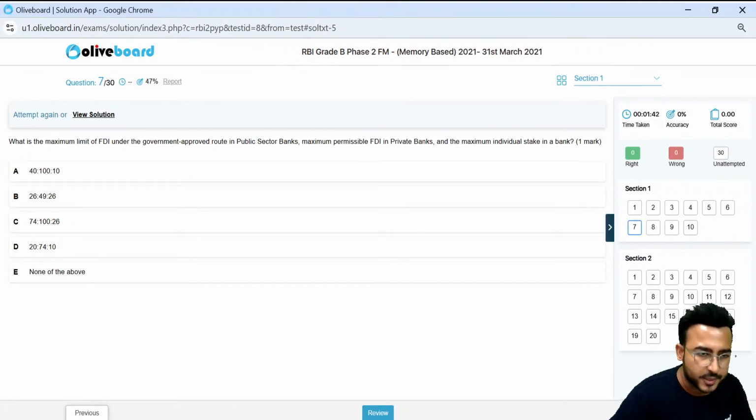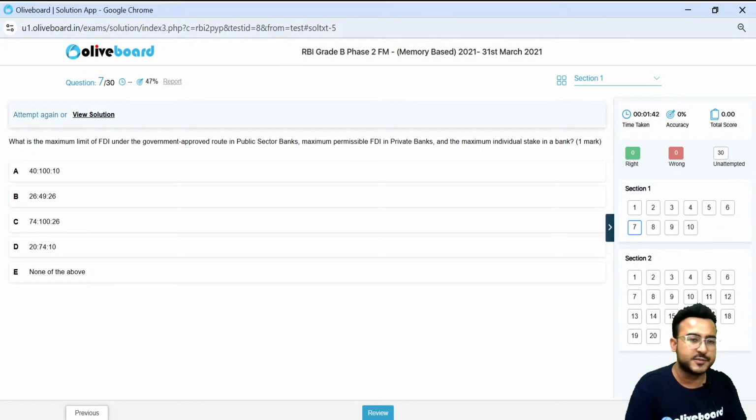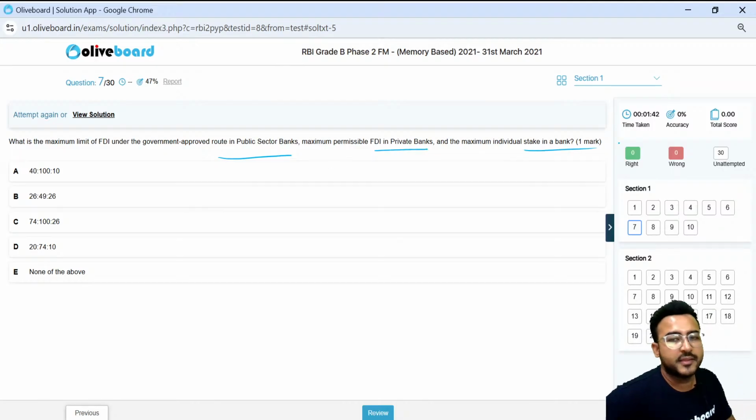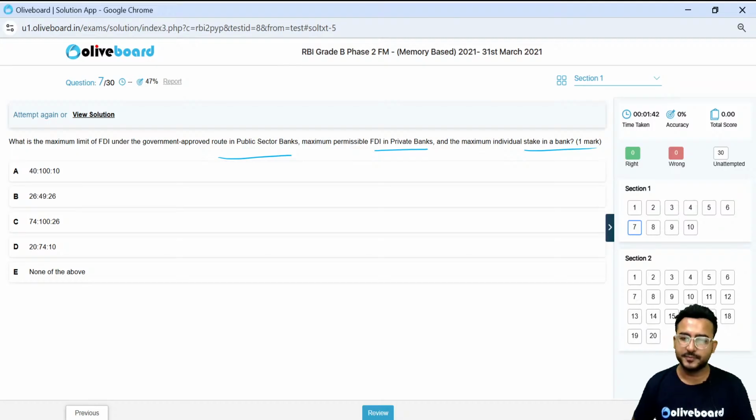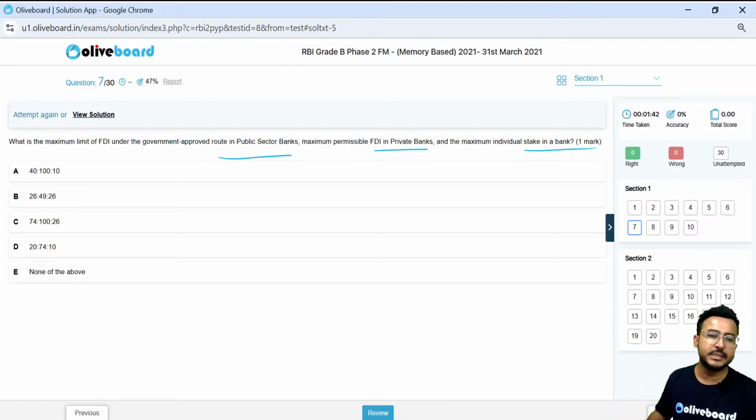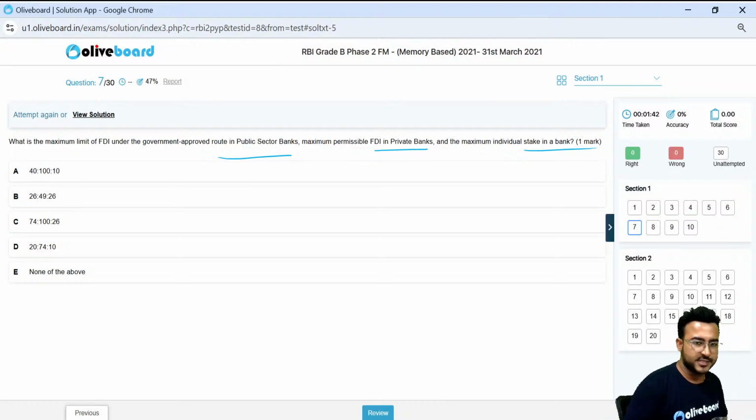Next one, what is the maximum limit of FDI, foreign direct investment, under the government approved route in the public sector banks, in the private sector banks, and the maximum individual stake in a bank? So they are asking 3 limits. In a single short question they have asked you 3 limits.